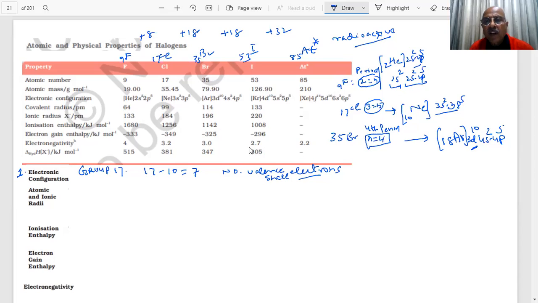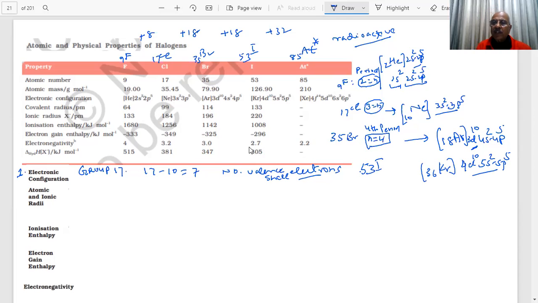And next one, if I have 53, I, student, 53 is the atomic number of iodine. This belongs to the fifth period. Fifth period means it will be 5s2 5p5, students. Then you have helium, neon, argon, krypton. What is the atomic number of krypton? 36, plus 2 is 38, plus 5 is 43. Then you have here 4d10.